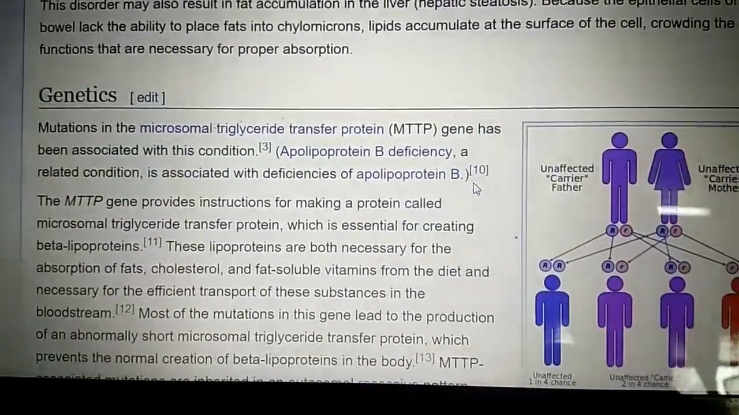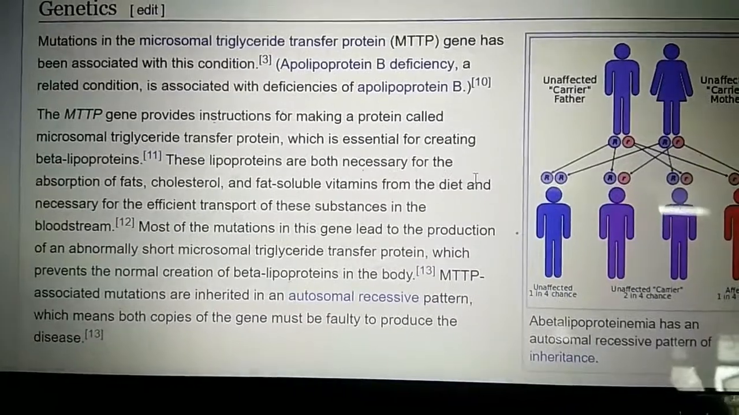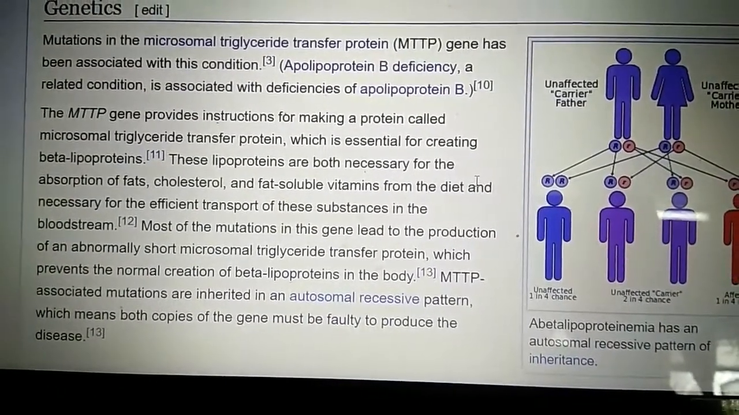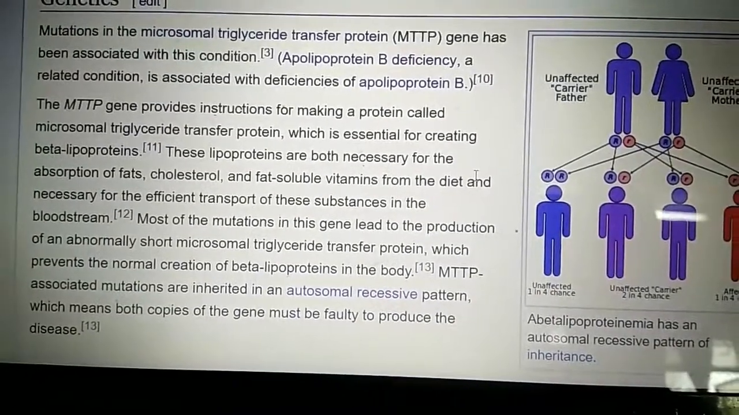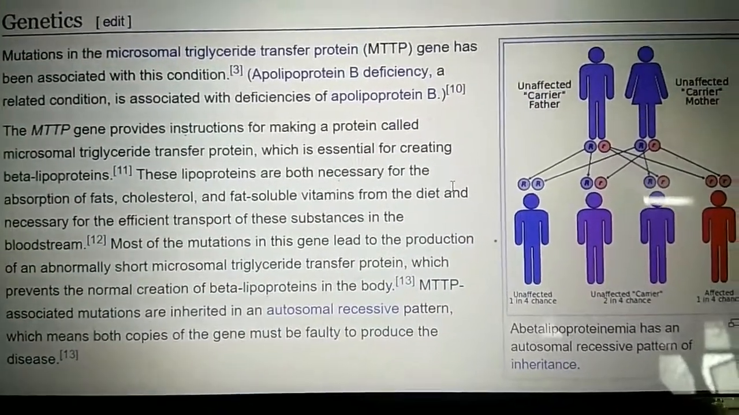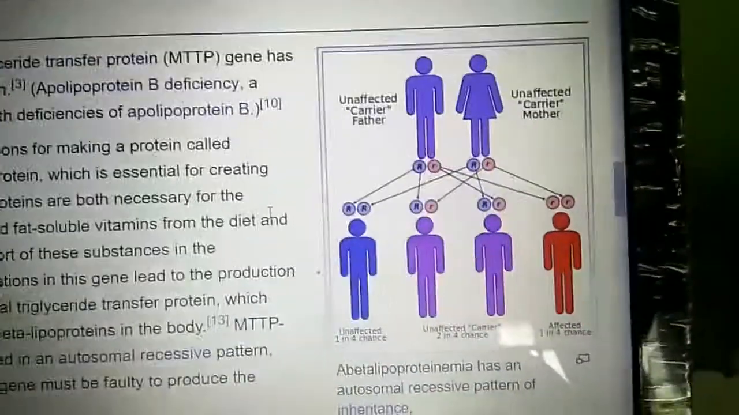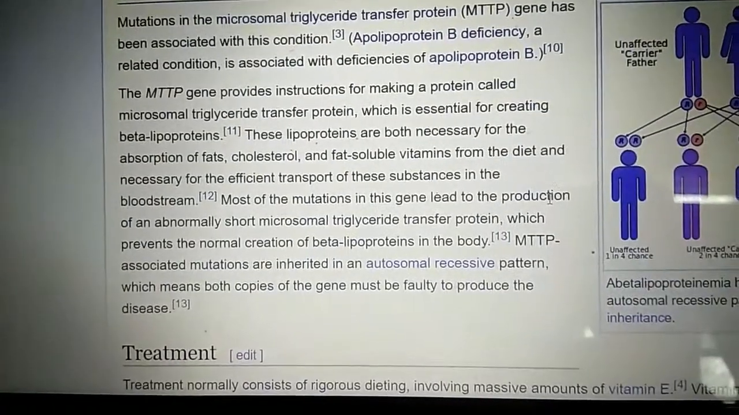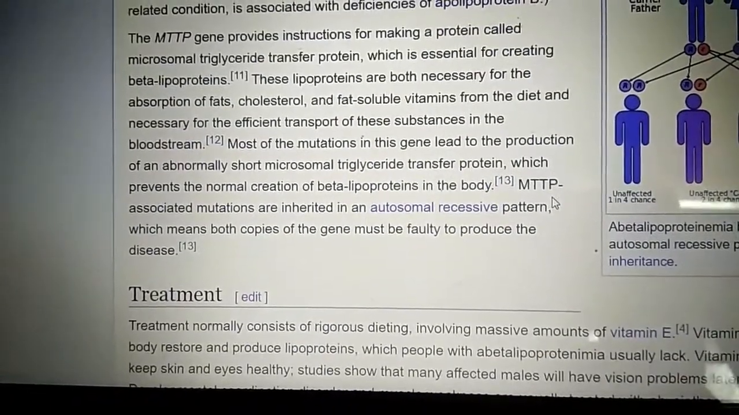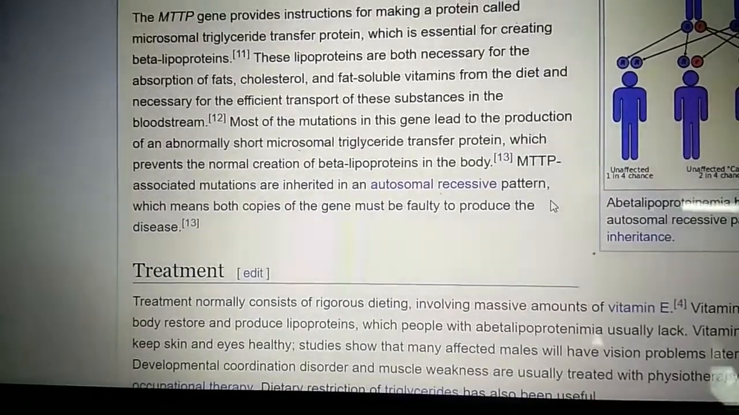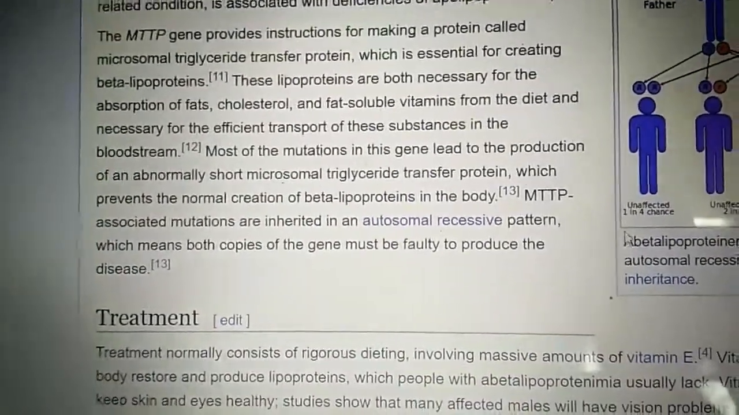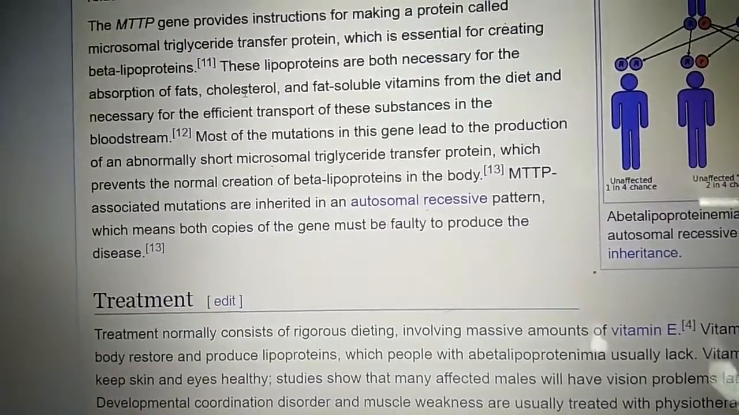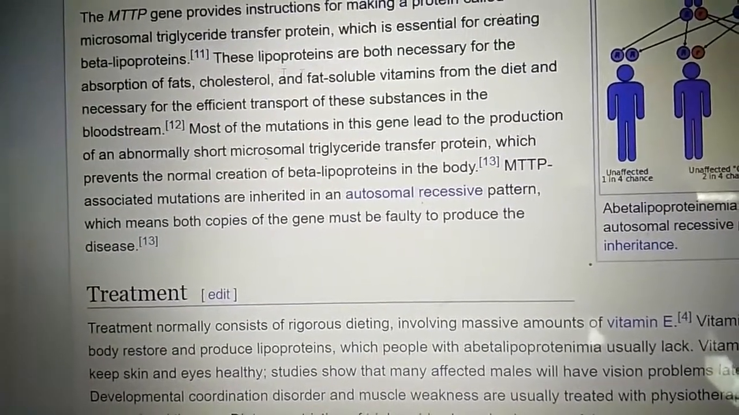Now, genetics. Mutation in the microsomal triglyceride transfer protein gene has been associated with this condition. A related condition is associated with deficiency of apolipoprotein B. Here you already know autosomal recessive inheritance. The MTTP gene provides instruction for making a protein called microsomal triglyceride transfer protein, which is essential for creating beta lipoproteins. These lipoproteins are necessary for the absorption of fat, cholesterol, and fat-soluble vitamins from the diet, and for the efficient transport of these substances in the bloodstream.